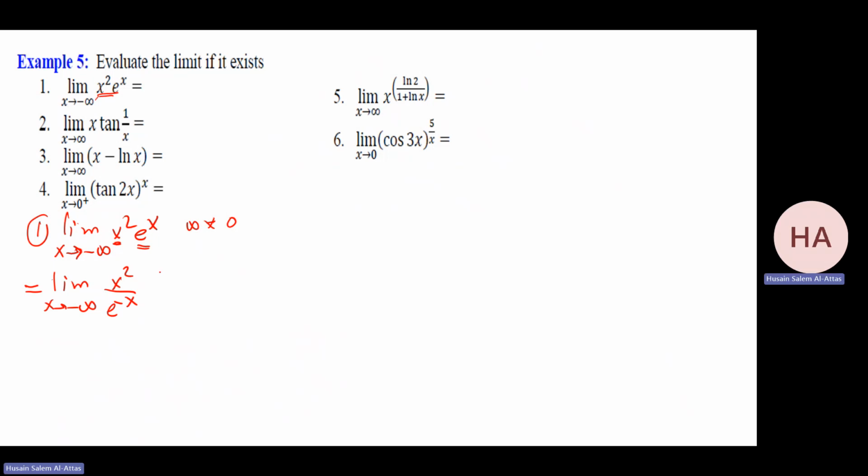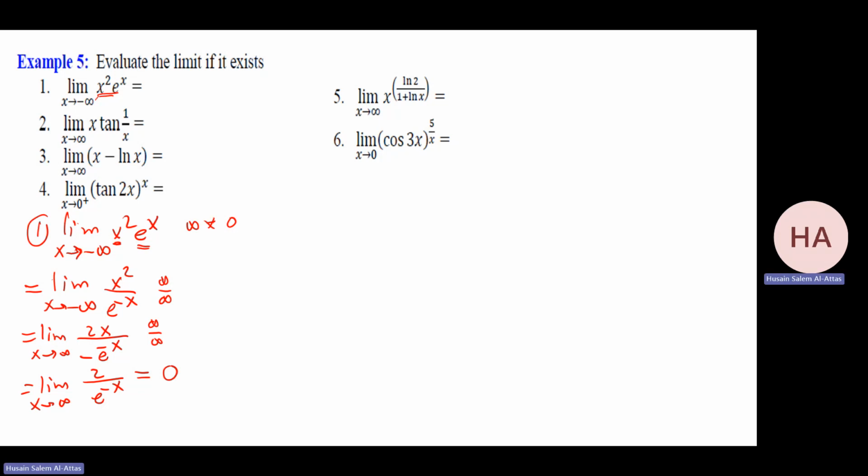Now it's infinity over infinity, where I can apply L'Hopital's rule. You have the limit as x goes to infinity of 2x over e to the x. Check. It's still infinity over infinity. We are looking for the category or the type, so I don't care about plus or minus. I have 2 over e to the x. That will be what? 2 over e to the power infinity, which is infinity, so 2 over infinity, that will be 0. So the limit is 0.